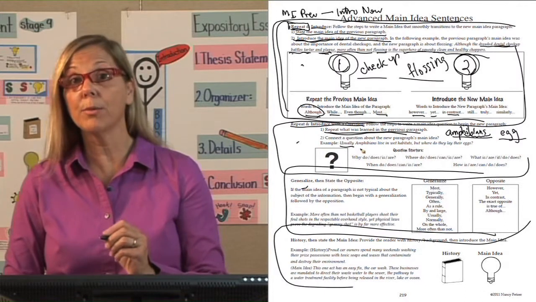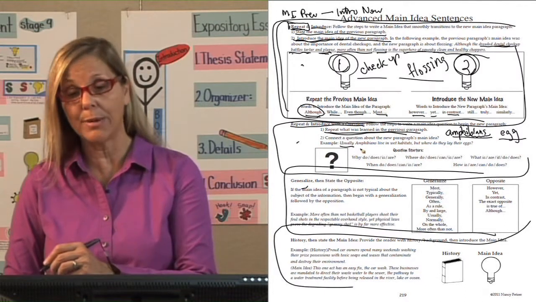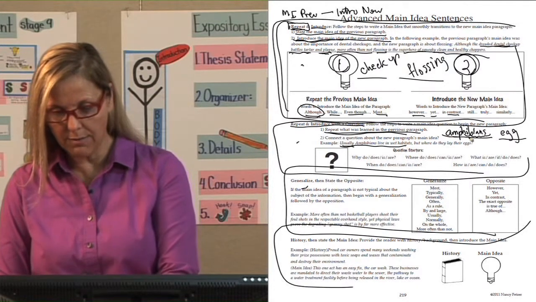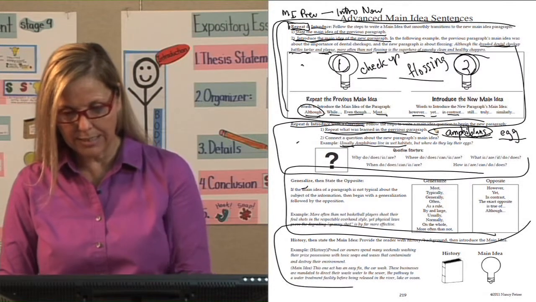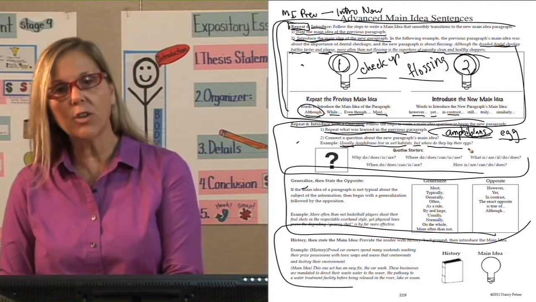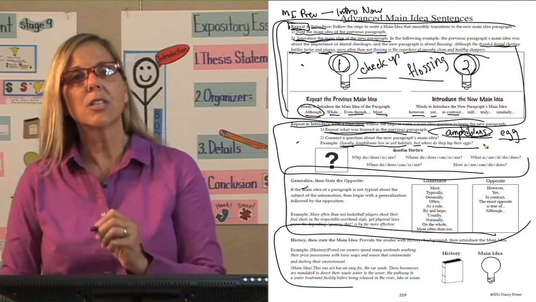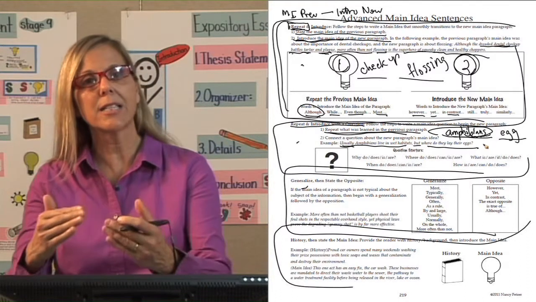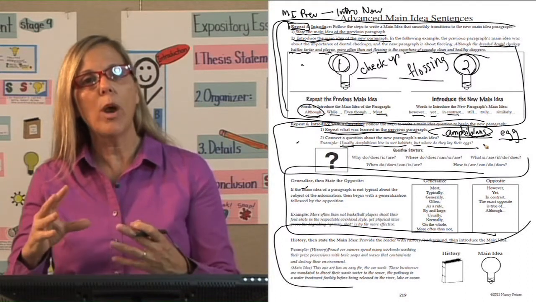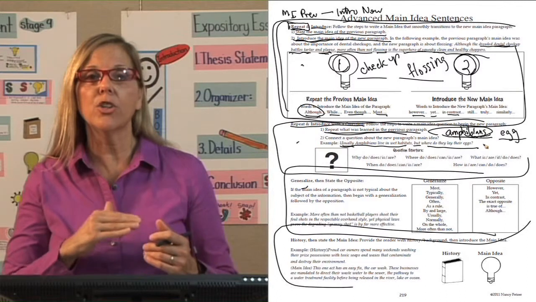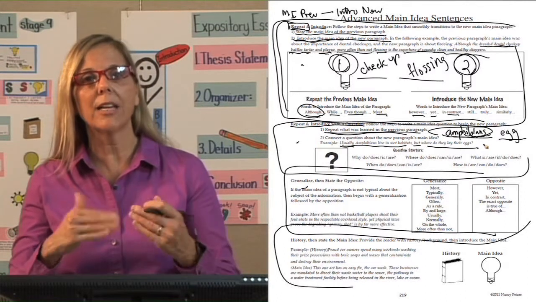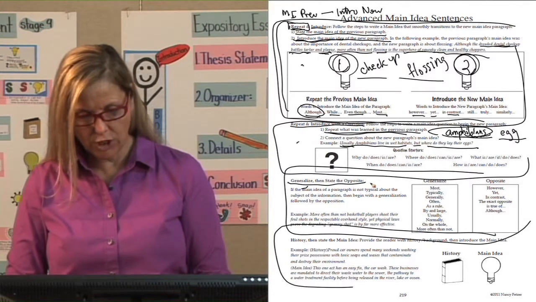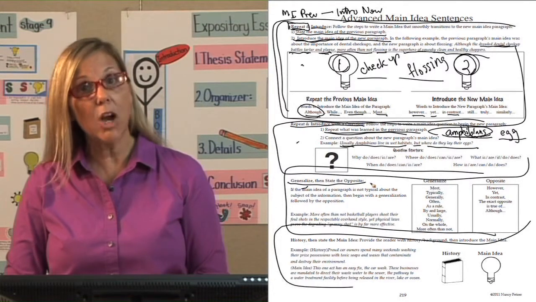We're going to remind our reader what our previous main idea was about. So we have, usually amphibians live in wet habitats, but where do they lay their eggs? So instead of just saying where they lay their eggs, we're going to ask that as a question. And that question is now introducing the new main idea, and we'll answer the question in our details. We also have another technique. Generalize, then state the opposite.